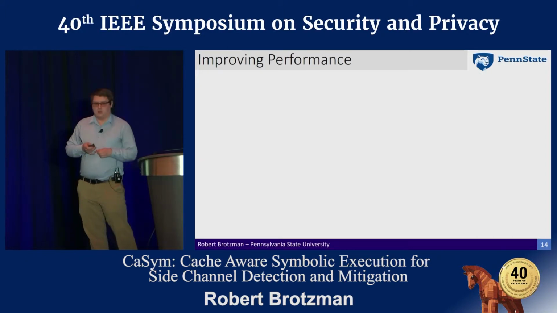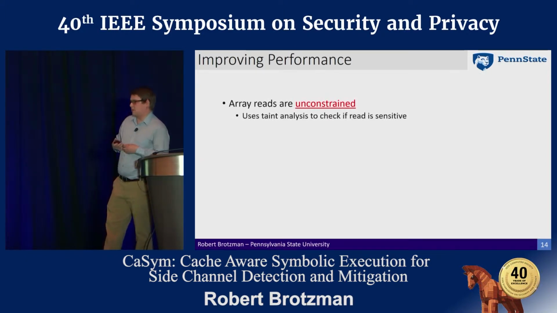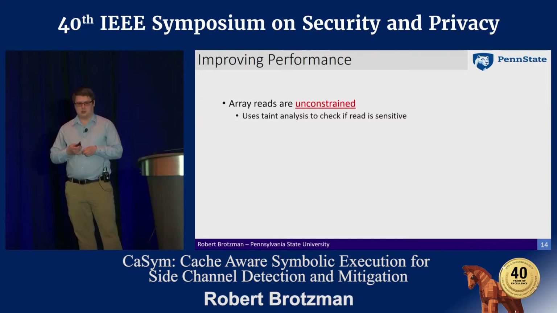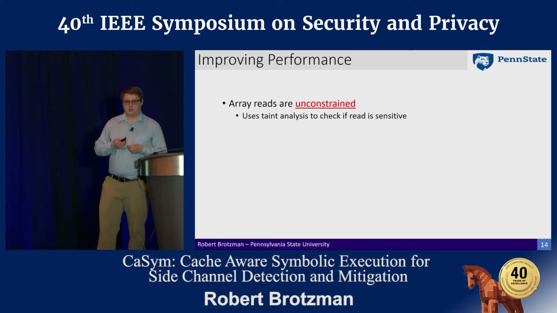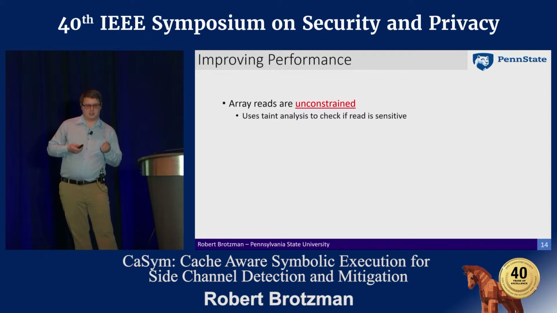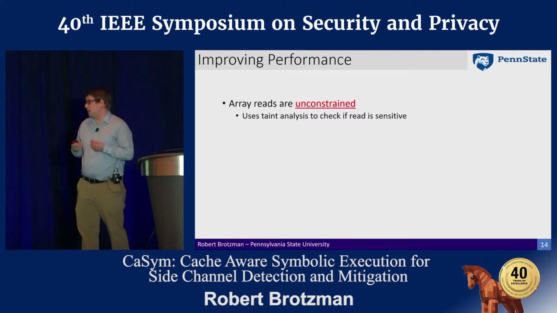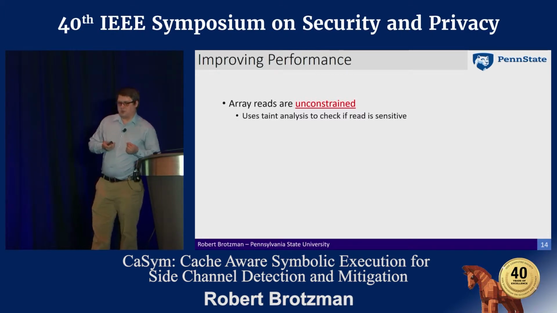So we had to make some trade-offs to improve performance because symbolic execution is typically rather an expensive process. So when we read from arrays, the reads are going to be unconstrained. When we drop the constraints, that essentially will treat them as private variables. So in order to overcome this, we use a taint analysis to be able to tell if they're sensitive or insensitive.